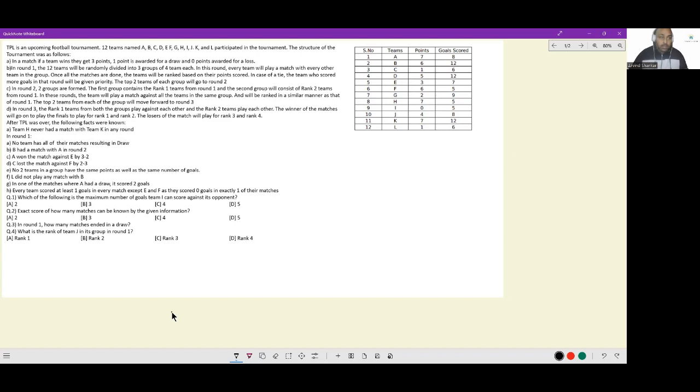Let's look at this question. TPL is an upcoming football tournament. 12 teams A, B, C, D, E, F, G, H, I, J, K, L participated in the tournament. The structure of the tournament is as follows.